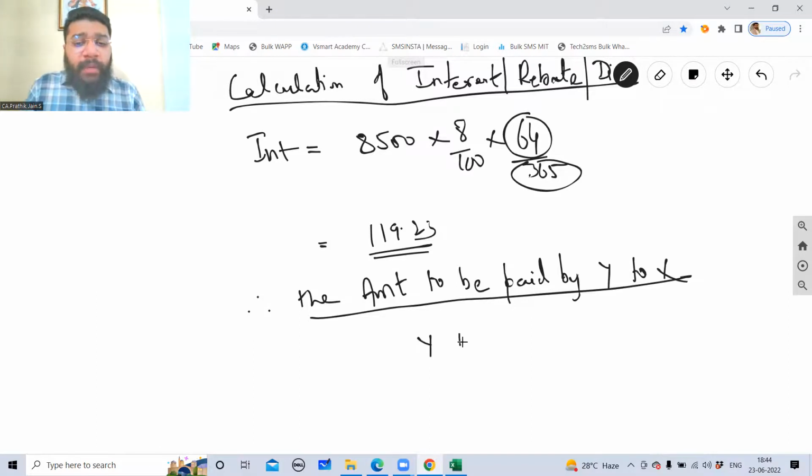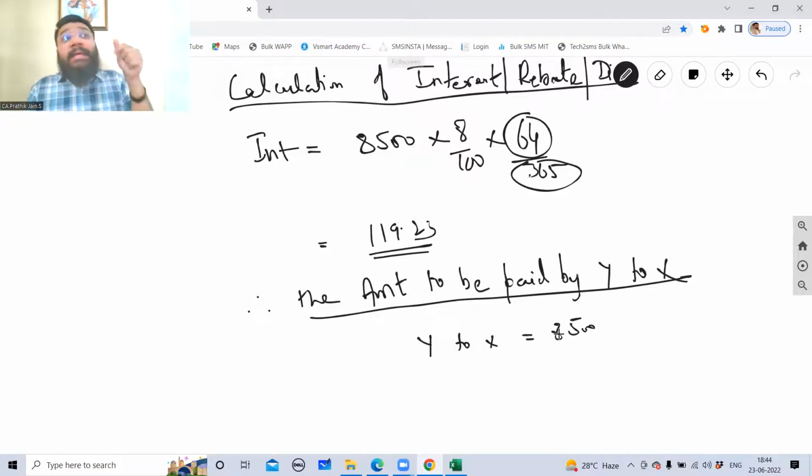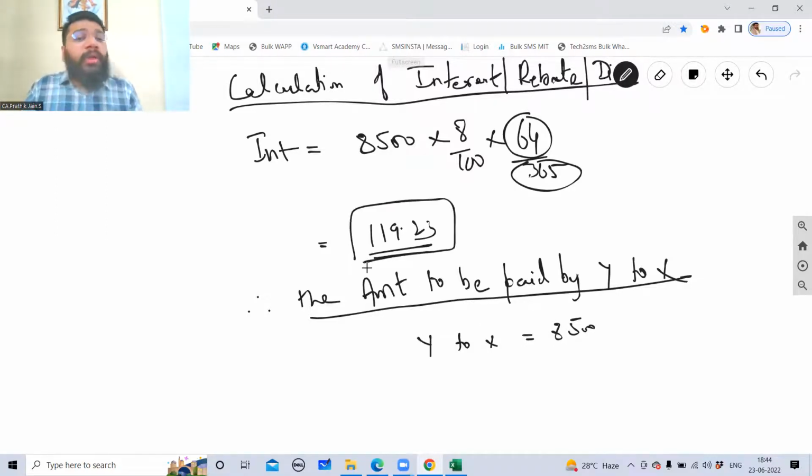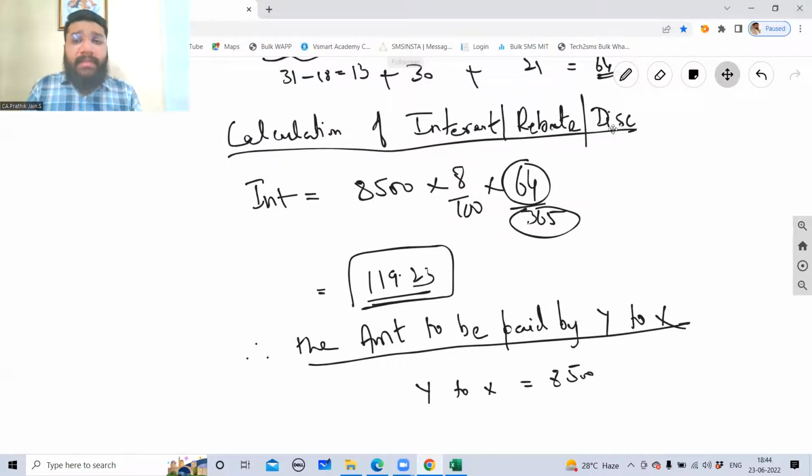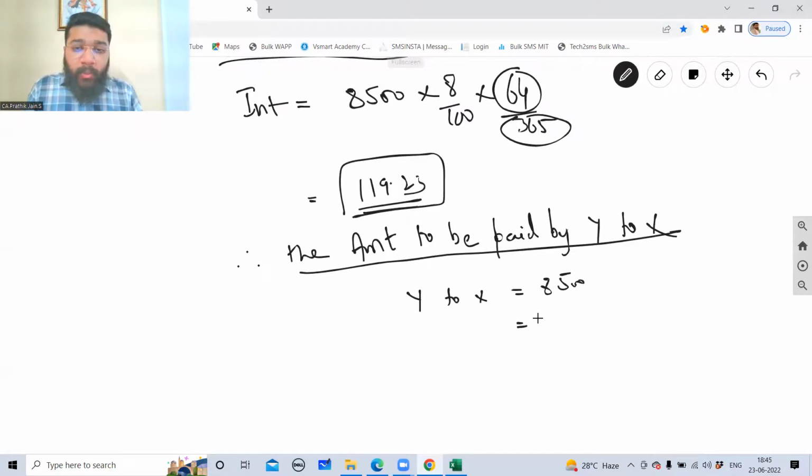Now, amount that Y has to pay to X, the original amount is 8,500, correct? Now, guys, since Y is making early payment, so this 119.23 is, can I say, a reward for early payment? It is as good as a cash discount. I told you, this is as good as a cash discount. What is a cash discount? We have learned in the journal entry chapter of 11th standard. Cash discount is a discount given for someone who had made an early payment, right? So who is going to give this money to whom? This 119.23, who is going to pay whom? X is going to pay to Y. So X to Y, 119.23.